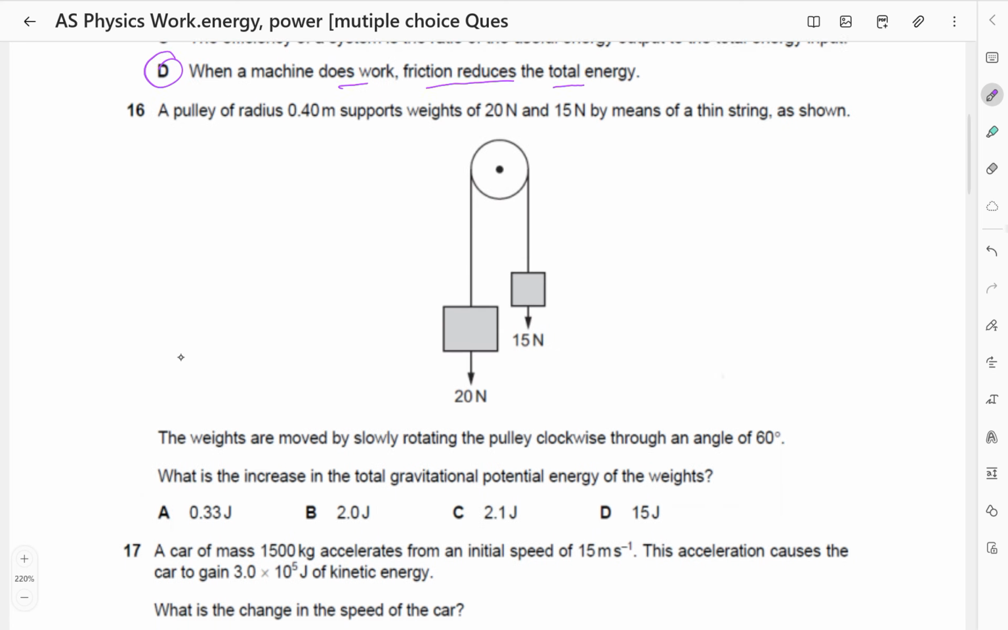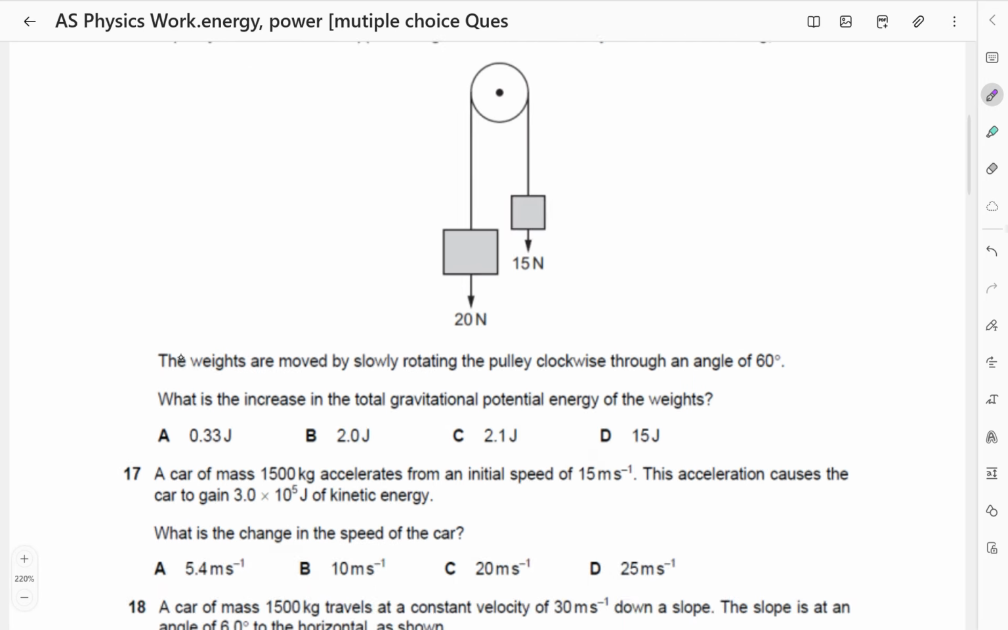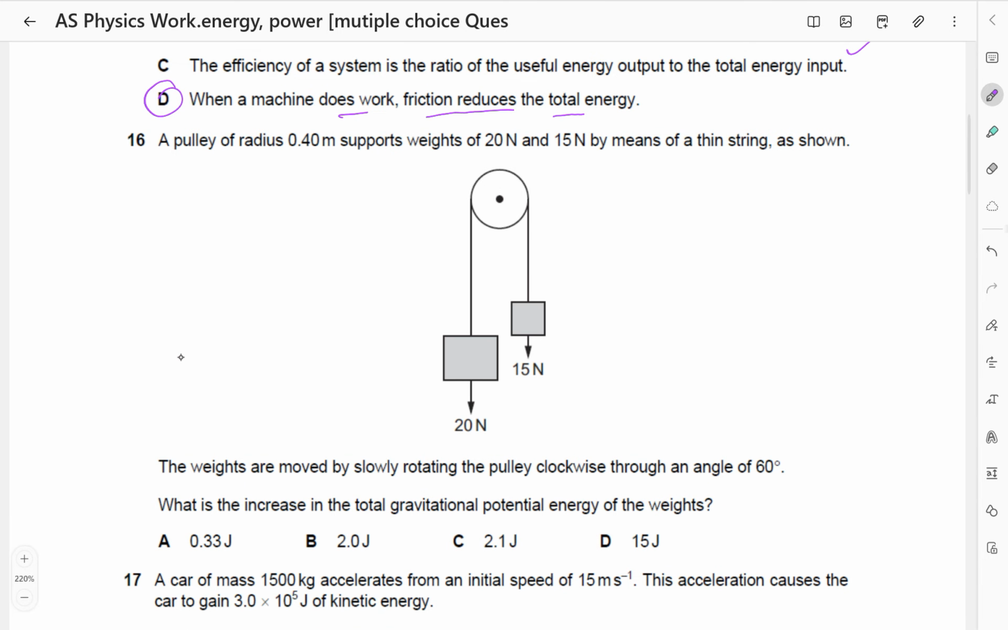A pulley of radius 0.4 meters supports weights of 20 newtons and 15 newtons by means of a thin string as shown in the figure here. The weights are moved by slowly rotating the pulley clockwise through an angle of 60 degrees. What is the increase in the total gravitational potential energy of the weights? Okay, I'll use simple mathematics.